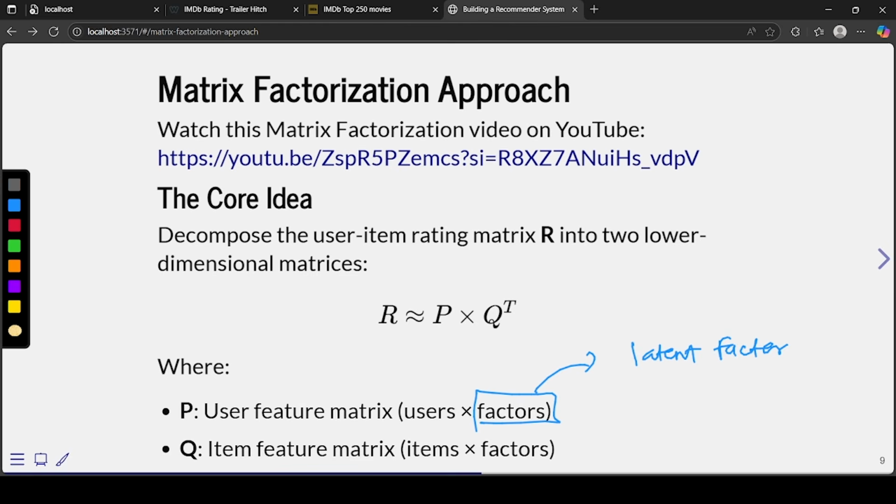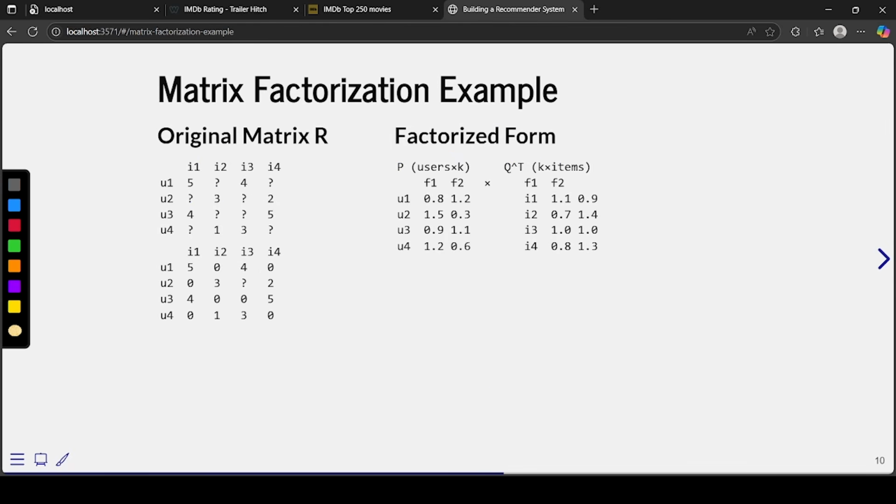Now, how does it work? Let's say we have this data on movies and users. These are the movies and these are the users. As I mentioned, we have to convert question marks or any kind of null values to 0, and the matrix will look like this. Now we have to split it into these two vectors.